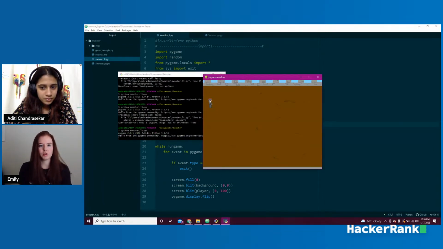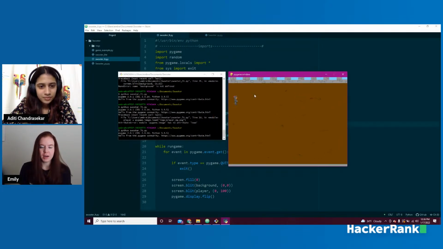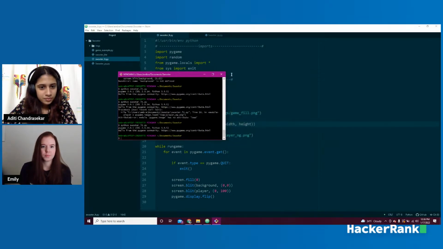There we go. Look, there's our little character. We've now blitted our character onto the screen. I can't move him or anything yet. I still have to set up the actual events to do that. But now we've got our screen and we've got our first item on the screen.